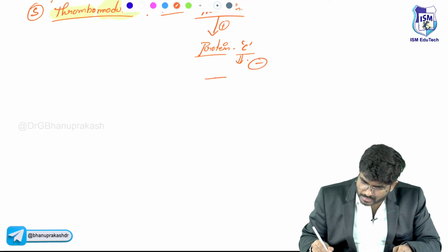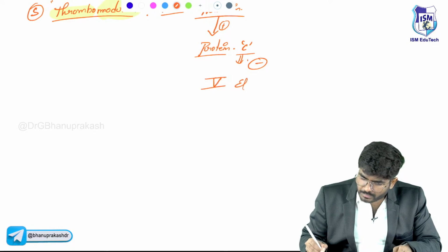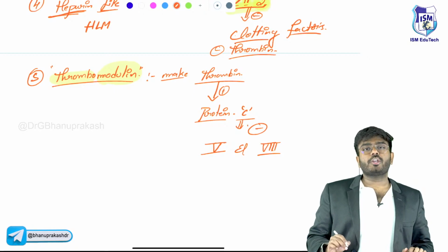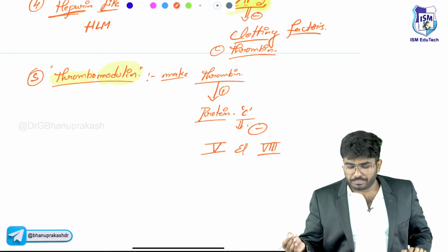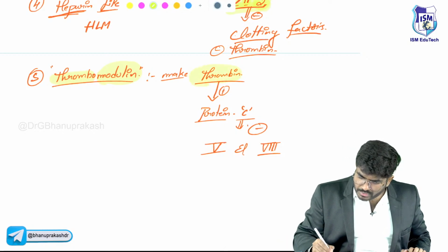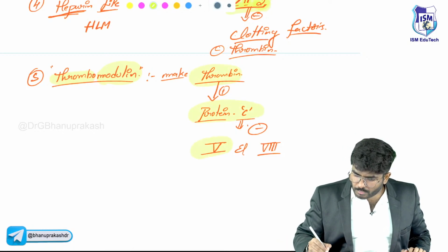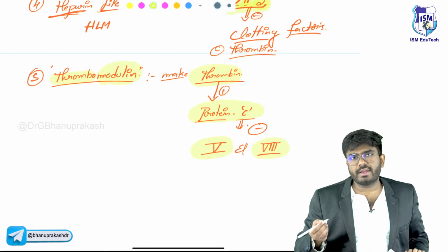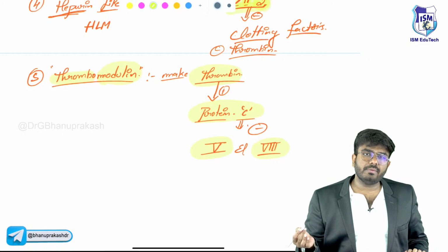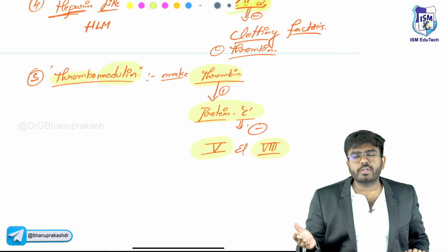This is important: clotting factor number 5 and clotting factor number 8. So thrombomodulin is secreted by the endothelial cells. Thrombomodulin activates the thrombin, thrombin activates protein C, so protein C inactivates clotting factor 5 and 8. 5 is required for the common pathway, 8 is required for the intrinsic pathway. So clotting is not going to happen.